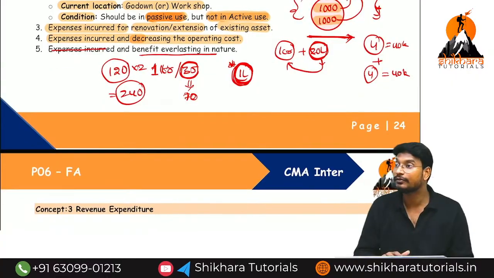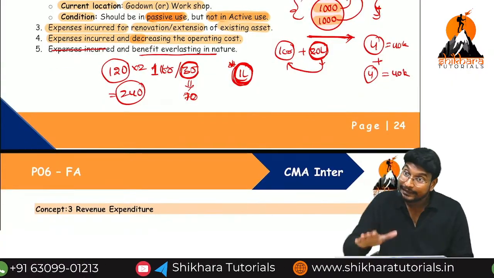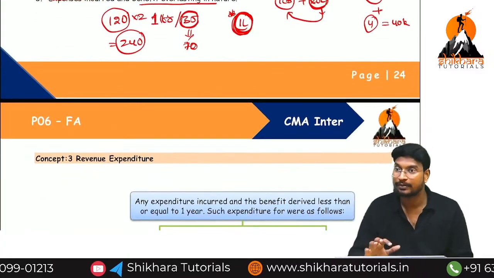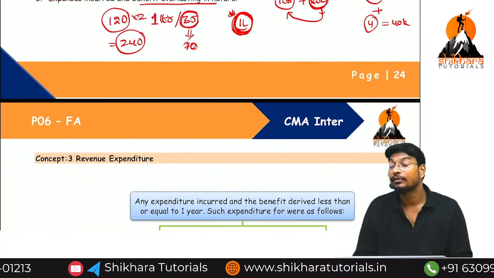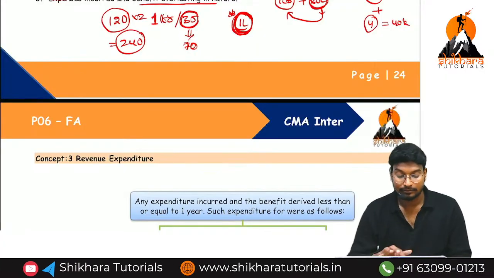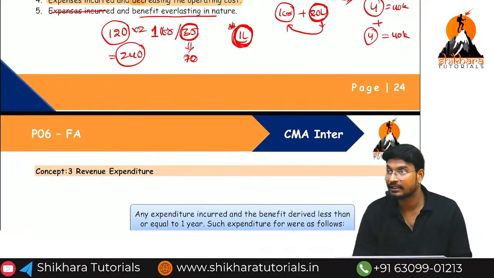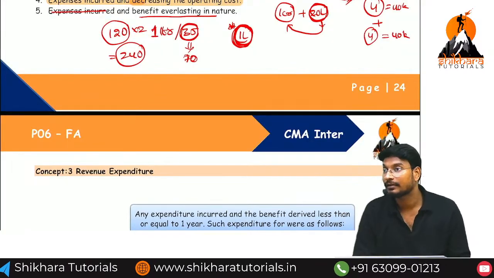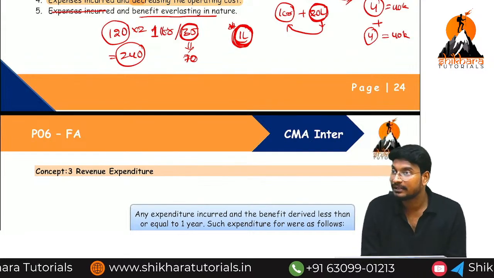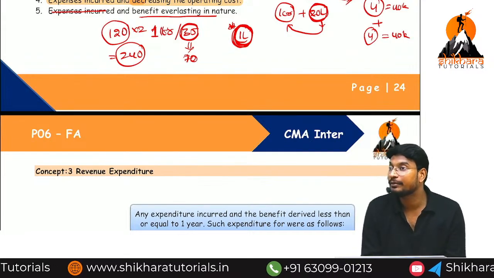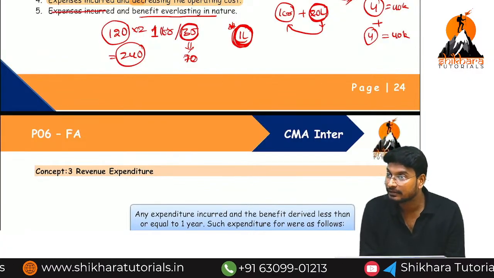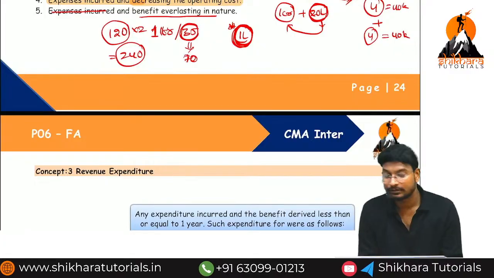Now next, expenses incurred for renovation or extension of an existing asset. Next, expenses incurred for decreasing the operating cost. Next, any other type of expenses related to a fixed asset. For example, construction of a wall: is it a capital expenditure or revenue expenditure? Capital expenditure. With its help, we get the benefit for more than 1 year or less than 1 year? It is related to a fixed asset.